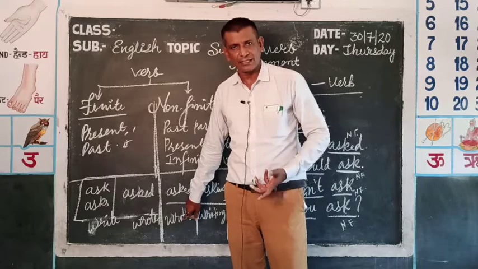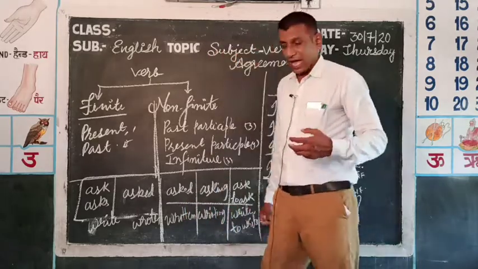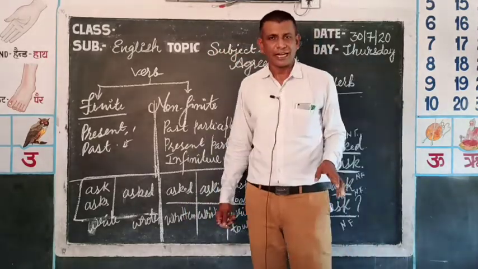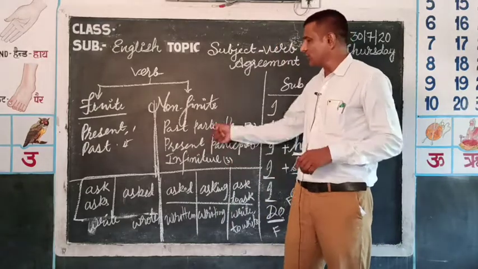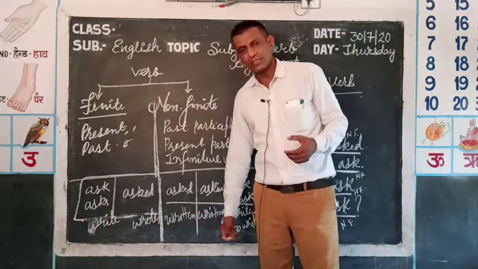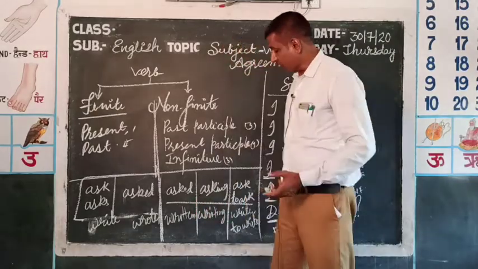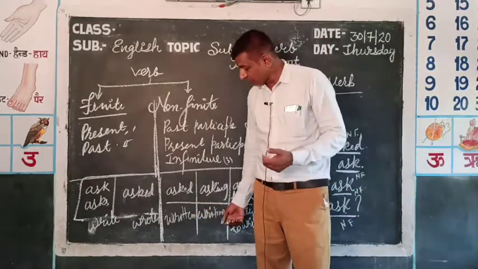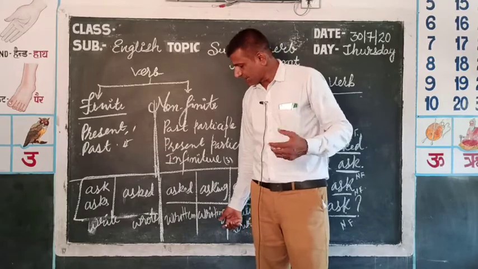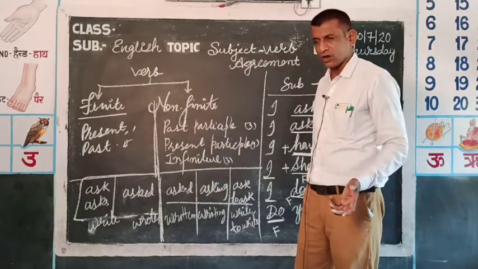Have you seen any sentence starting with I written? This will be incorrect, because with I we cannot use a non-finite verb, and this comes in the non-finite verb. It means this is in the past participle form. And you will not see any sentence written like I writing. No, this is wrong. I writing.